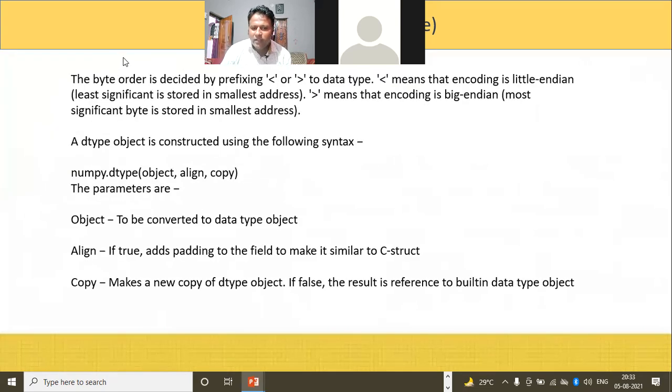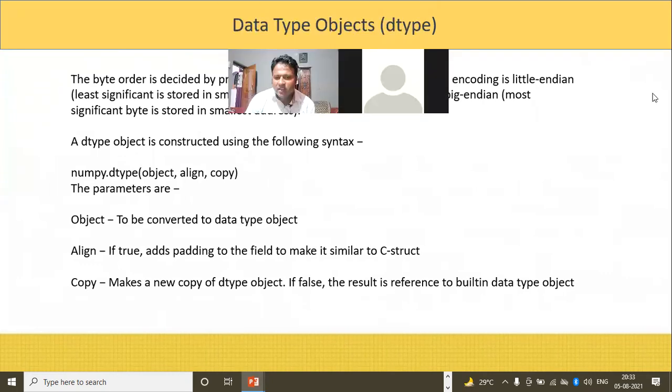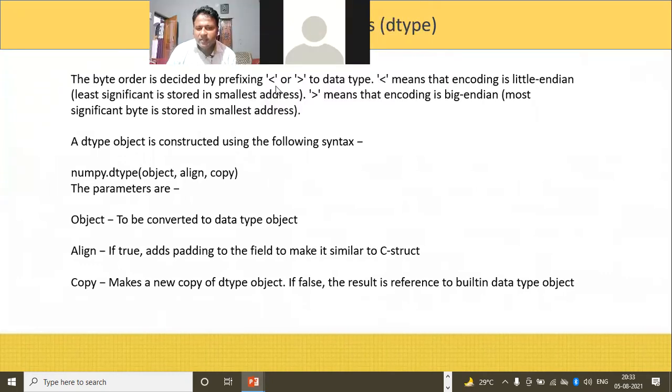So the byte order is decided by prefixing greater than or less than angular bracket. Data type, that means encoding little endian. Endian means ending point. Least significant byte is stored at the smallest address. This means encoding is big endian, where the most significant byte is stored at the smallest address.